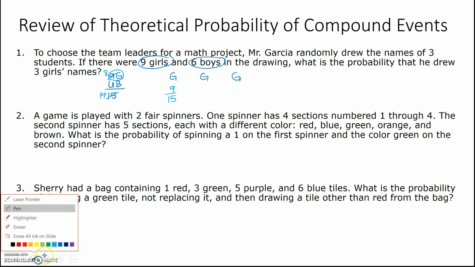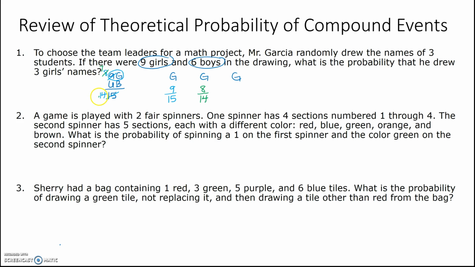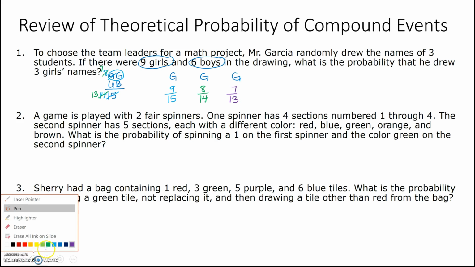So now for the second girl, there's 8 girls left out of 14, right? Okay, so now we took Rashayla's name out and she's the next team leader. So 8 becomes 7. Now there's 7 girls' names in there and there's only 13 names in there now, okay? So now when we choose the third girl, there's 7 girls left out of 13. Right? And then what do we do with probability? Well, we multiply probabilities.